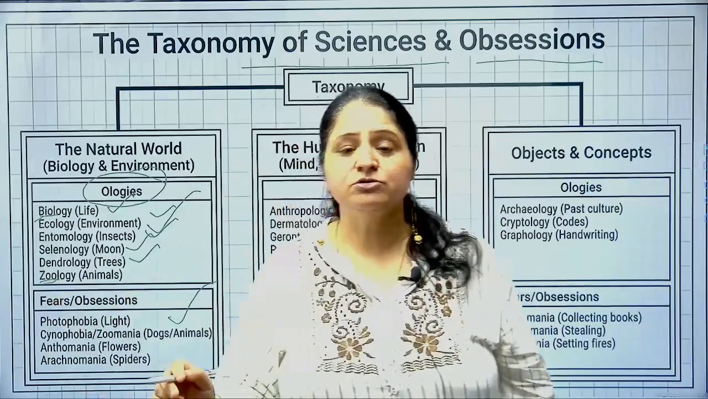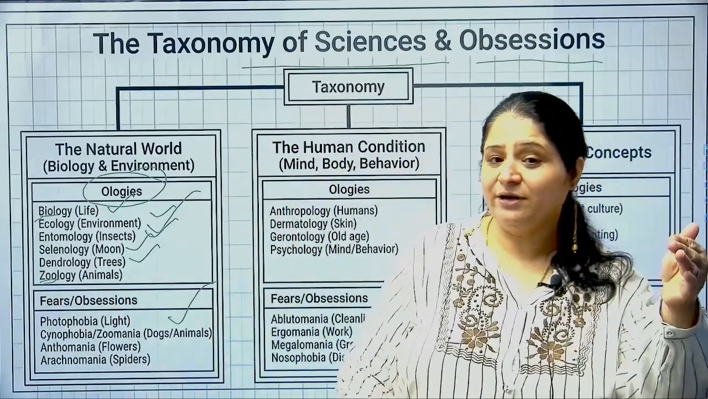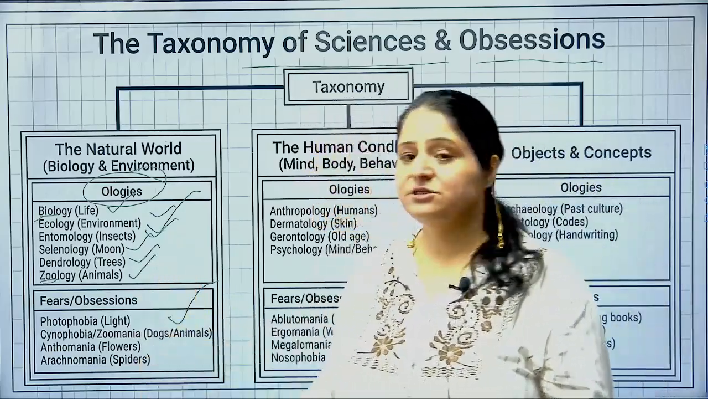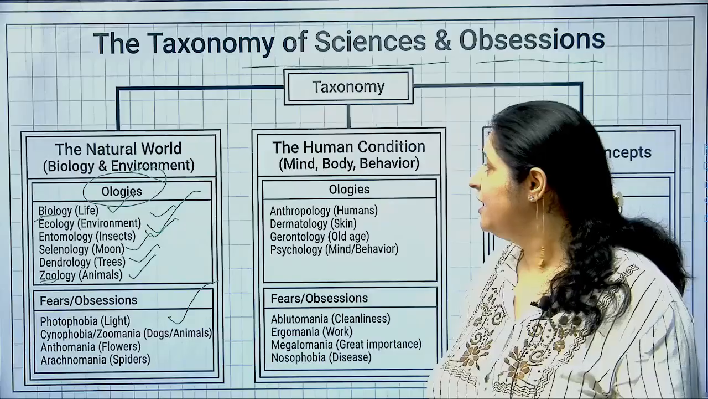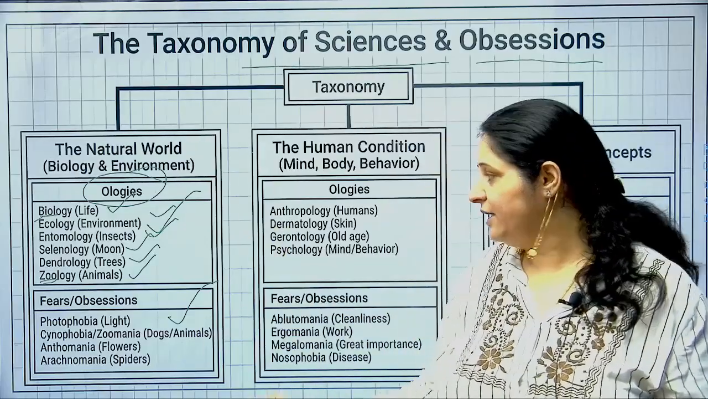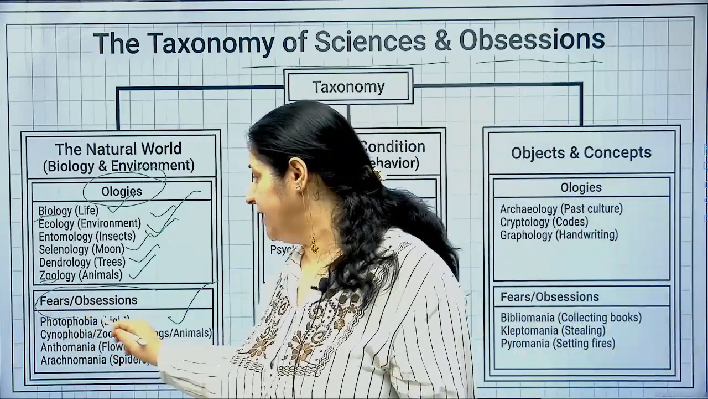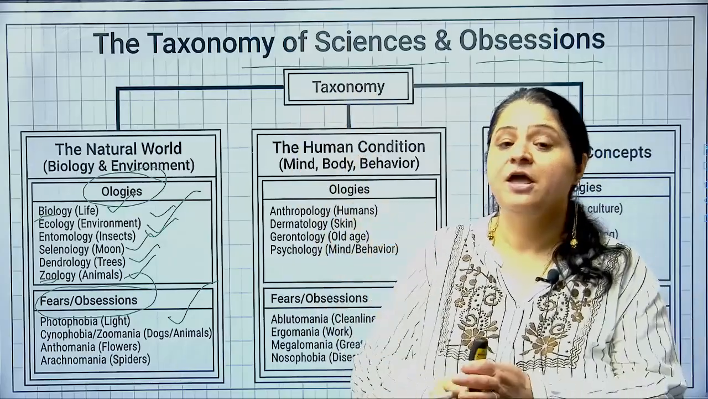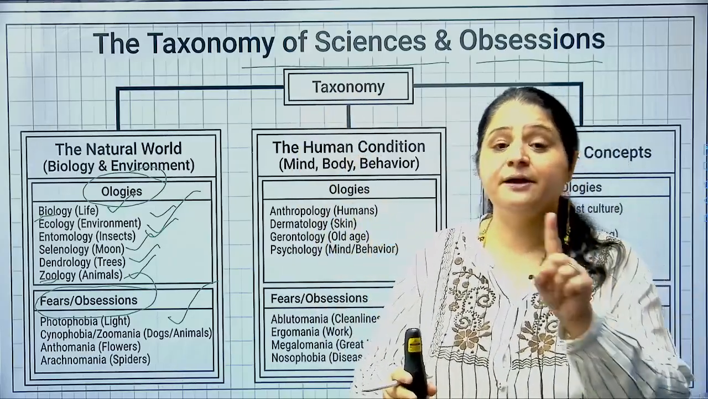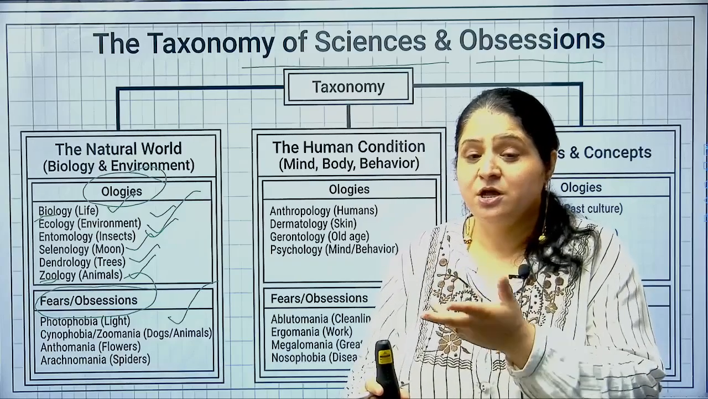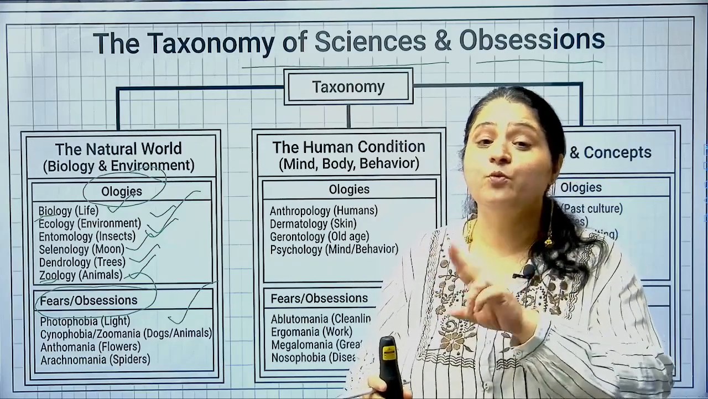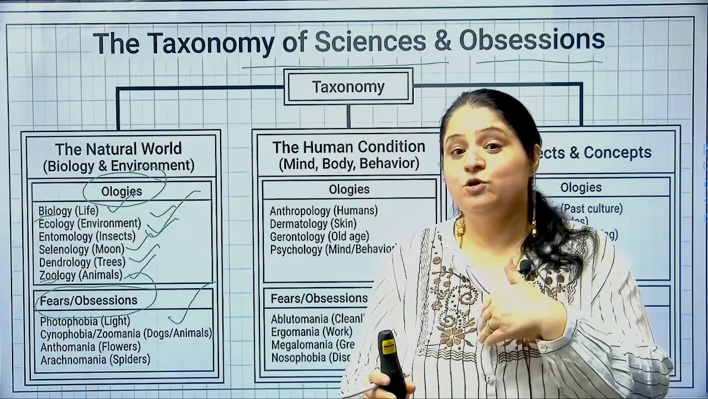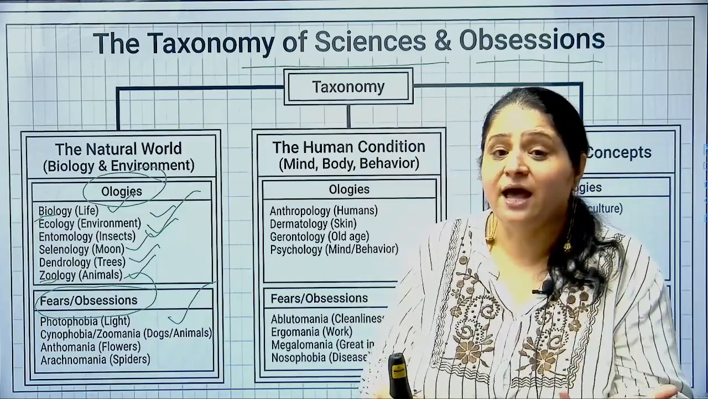Zoology, देखो botany और zoology. Biology में दो parts होते हैं, botany plant life से related, zoology animal life से related. So zoology is related to the study of animal life. Alright, moving ahead, natural world से ही relate हो रहा है, environment से relate हो रहा है. Fears and obsessions क्या है? To say photophobia. Photo is light, phobia is fear. Phobia is fear, mania is obsession. So phobia and mania, they are opposites. So when you are afraid of something, you have a fear of something, you are phobic. When you have an obsession for something, you are maniac, right?